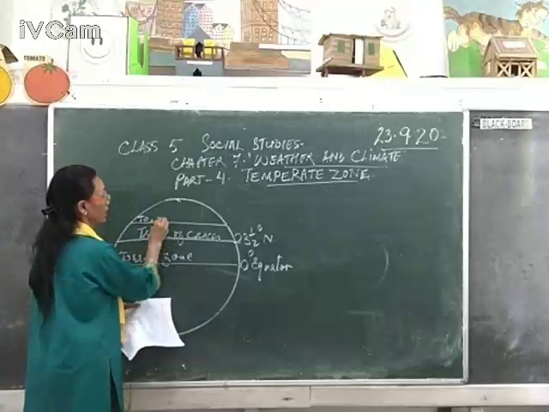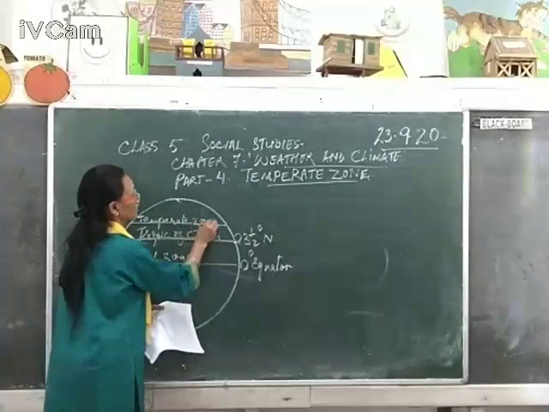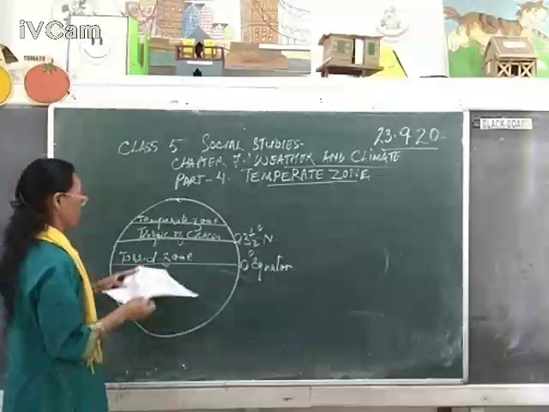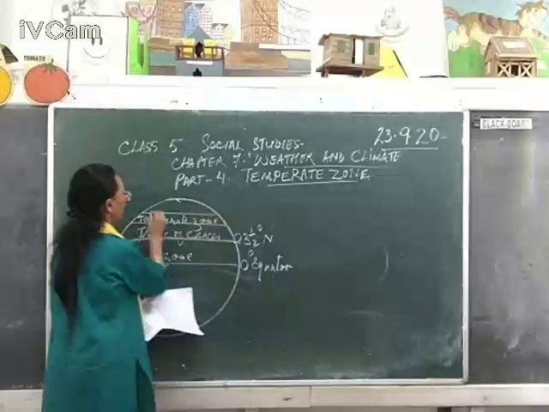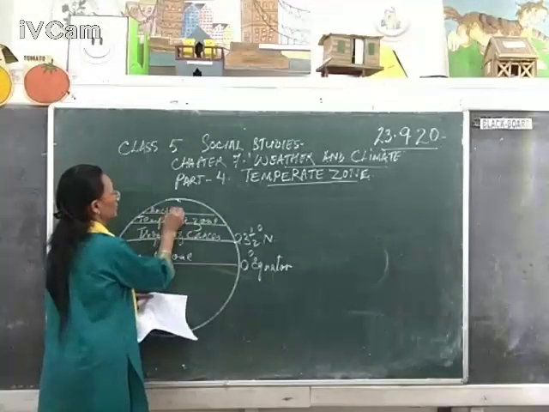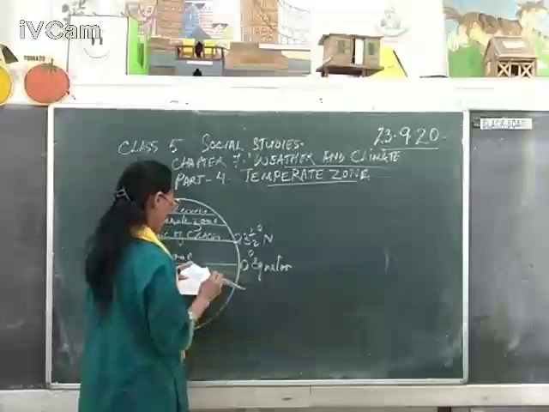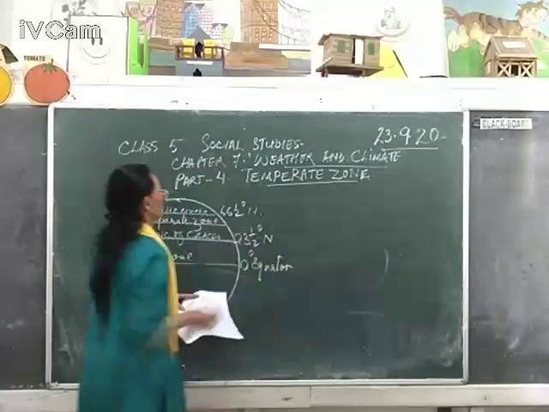Now, on the top of Tropic of Cancer, we have temperate zone, which we are studying. This is the topic for today. Okay, temperate zone. And just on the top of temperate zone, we have Arctic Circle, that is 66.5 degree north. Okay.